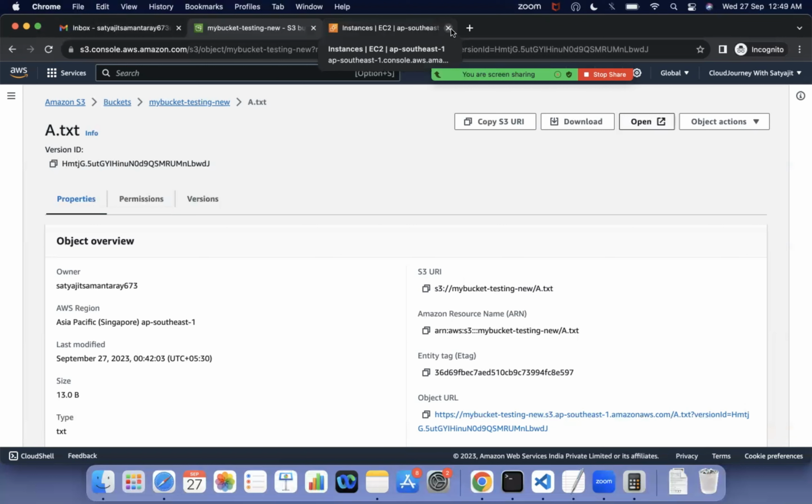So now we understood everything about versioning. If the file got deleted, we need to show versions and delete the delete marker. Once it is deleted, then we can restore the file back.